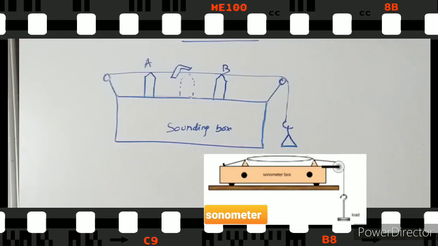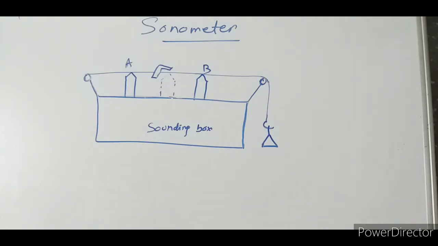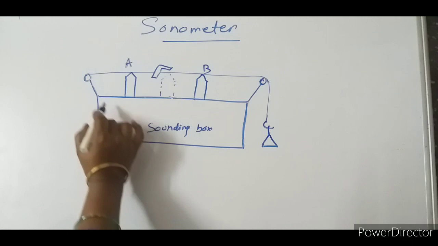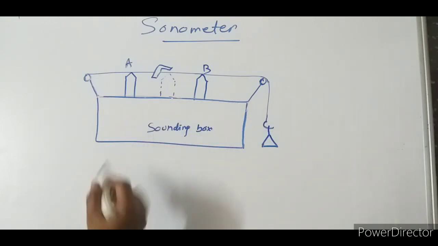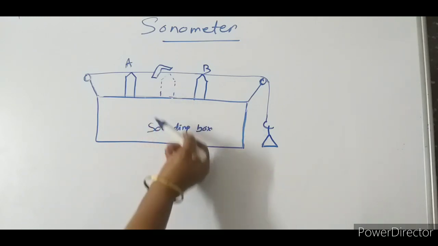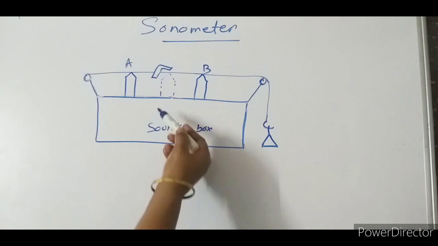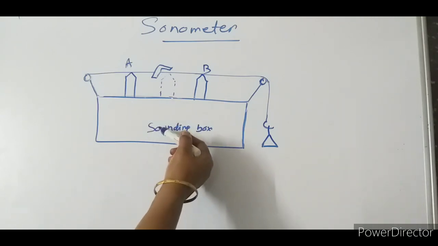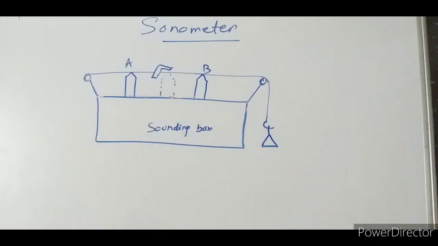Okay. So this is another case, the sonometer. This is also a board question, 2018 or 2019 board question. In the case of the sonometer, a wooden box is taken. Inside this, obviously air will be there. So when the string vibrates, a louder sound will be produced, because the vibration will impart a force on the air in the box. So this is possible.